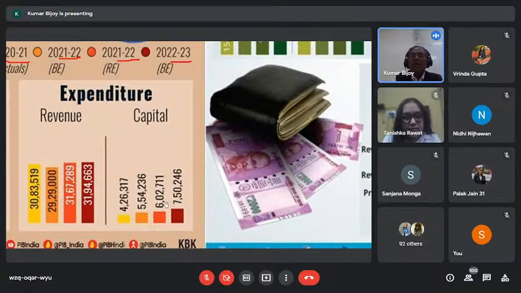And interestingly, government is now going to make a very good quantum of budget expenditure on the capital front, that is 7.50, which is approximately 25% additional.